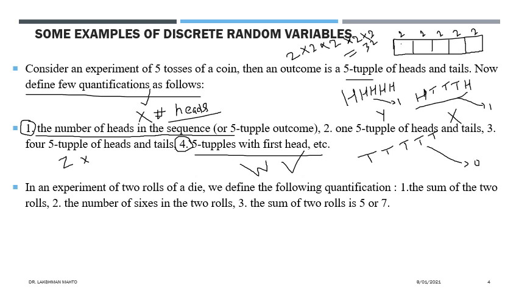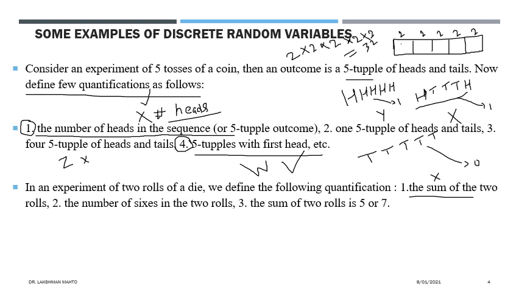Now I will take another example. Here it is talking about rolling a dice twice. Two rolls of a dice we are taking, and in that process we are defining the following quantifications. The first quantification is saying the sum of two rolls. It is accounting the sum of two rolls. So whatever outcome you will get, sum the entries of that outcome.